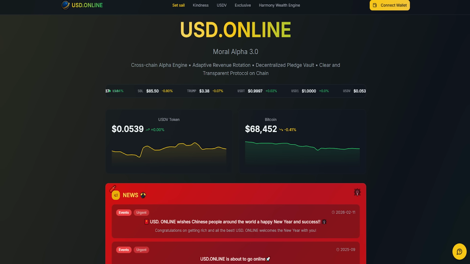Now I'm going to explain how it actually works. First of all, we talked about the decentralized staking vault. That is where we start. If we go towards the kindness section, it says philanthropic investment center. This is the decentralized staking vault. It says this is your exclusive algorithm-driven cabin.